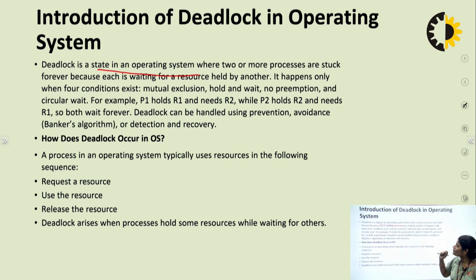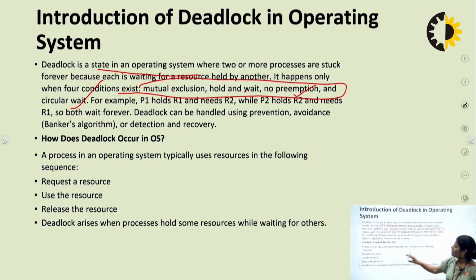Deadlock can be handled using prevention, avoidance, Banker's algorithm, detection and recovery. It happens only when four conditions exist. If these four necessary conditions, mutual exclusion, hold and wait, no preemption and circular wait, all occur, then deadlock happens. If you break any one of them, then a deadlock situation will never occur in our system.